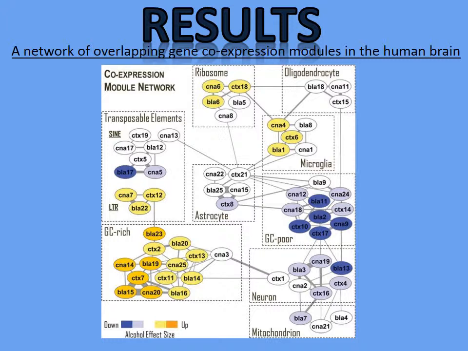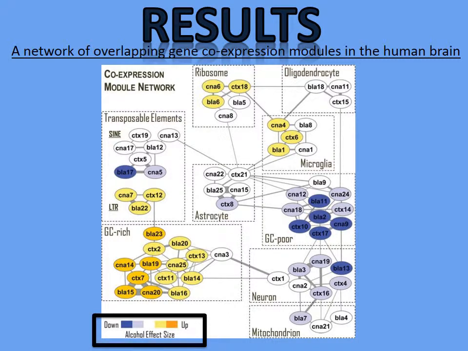Hypomethylation results in transcription of human endogenous retroviruses and high expression of guanine to cytosine content. These results were displayed in a module network which was designed to show overlapping genes and co-expression modules in the human brain. All modules situated within a dotted square box have a high density of co-expression modules. The connecting lines between individual genes indicate a significant overlap of genes between modules of different brain regions. The alcoholic effect on individual genes is demonstrated by the color differences.